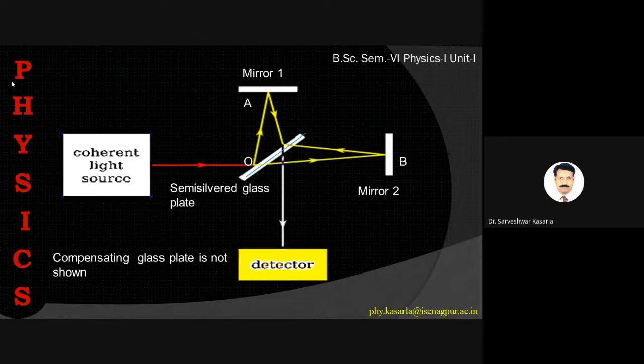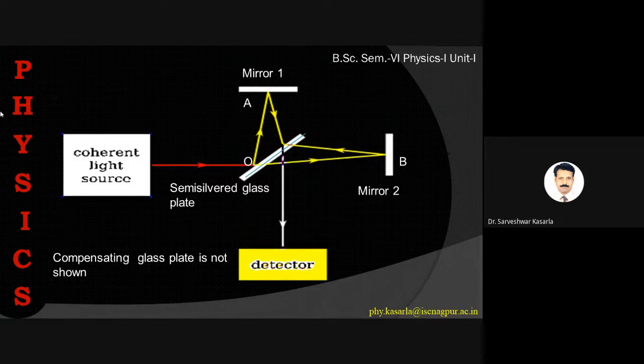So the Michelson interferometer that we have studied in the last year syllabus, we just try to find out the path difference between the two rays. We won't go into details of the experimental arrangement. Okay, we directly discuss the experiment.